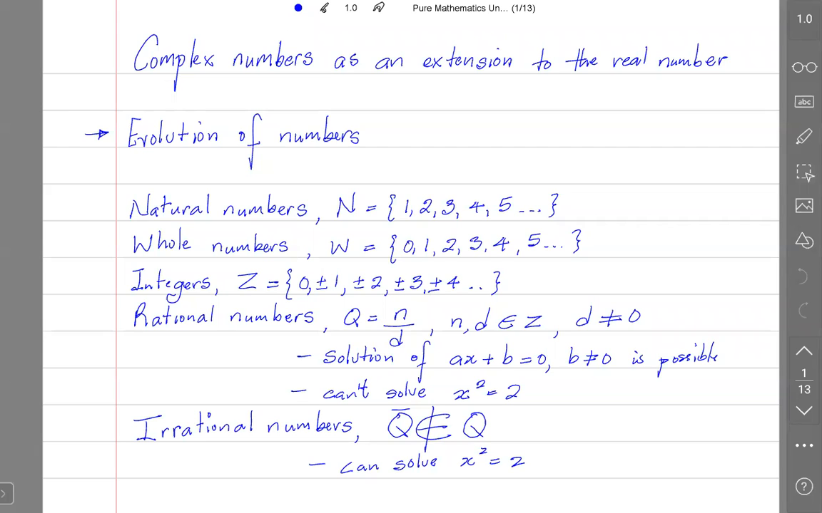You have rational numbers. A rational number is a number that can be expressed as a fraction. The symbol for rational numbers is Q, and Q is equal to n over d, where n and d are elements of the set of integers, and d is not 0. Let me pause here to ask a question. Why is it that the denominator of a fraction must never be 0?